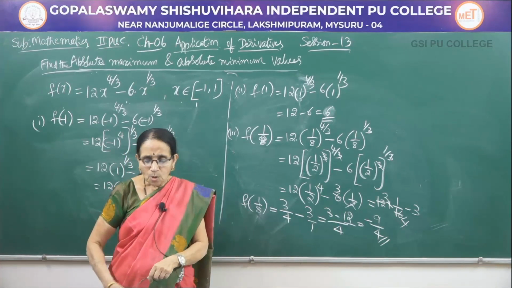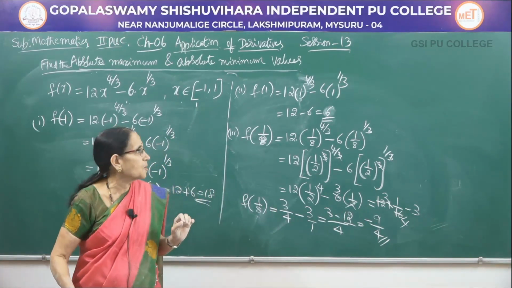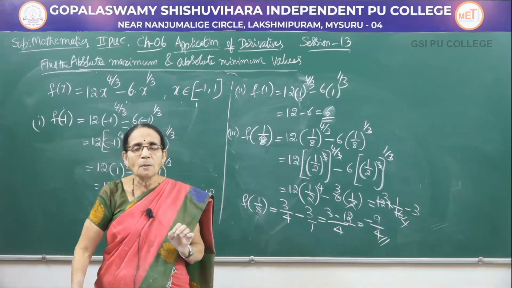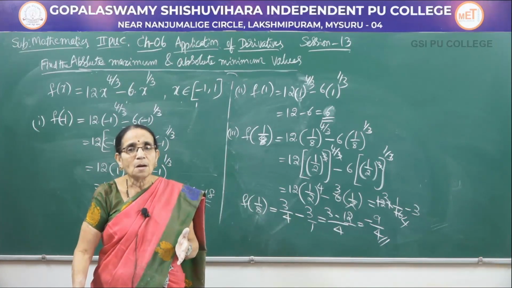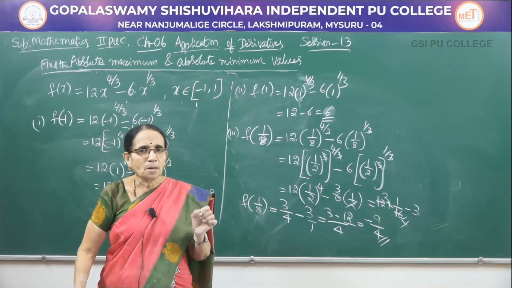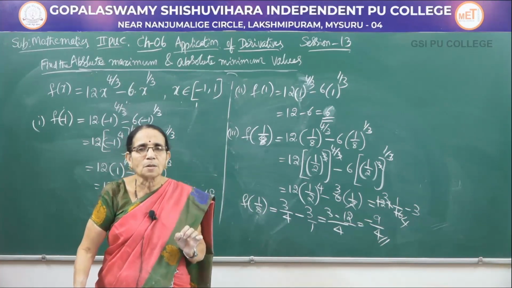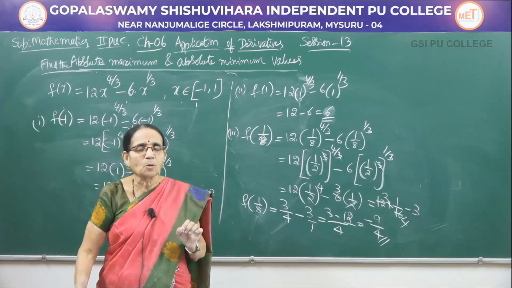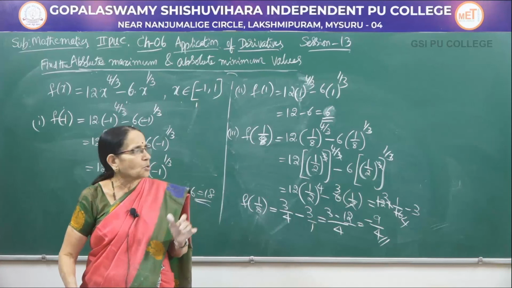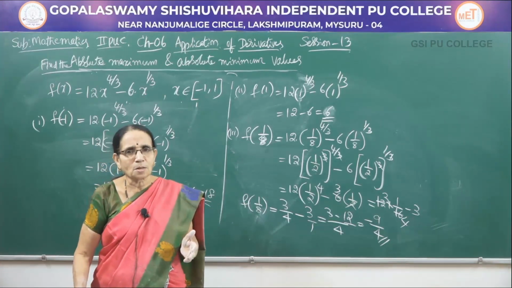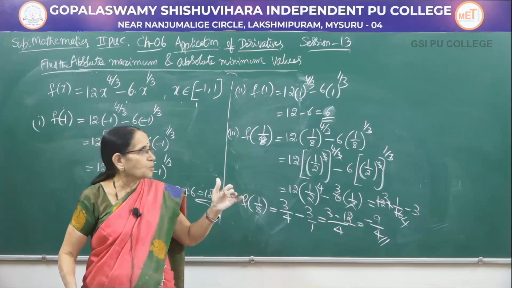So, you have to solve these problems on absolute maximum and minimum value in this way. First you find the first derivative, equate it to 0, you get the critical point or points. Then find the value of the function at the two end points and also at the critical points. The greatest among them is the absolute maximum value. The least among them is the absolute minimum value. Usually it is given for a 2-mark question, but whatever it is, this much calculation certainly has to be done here.